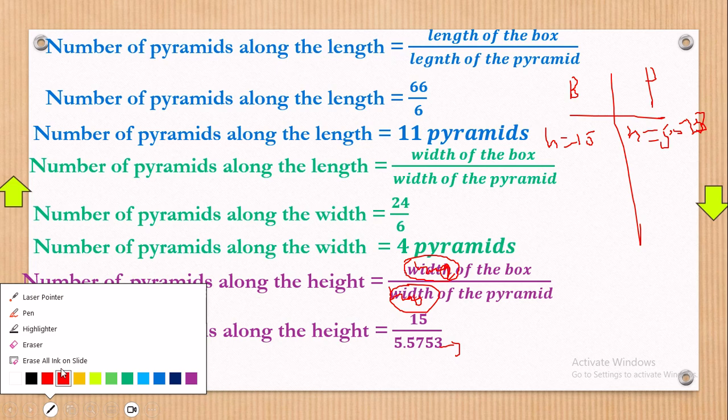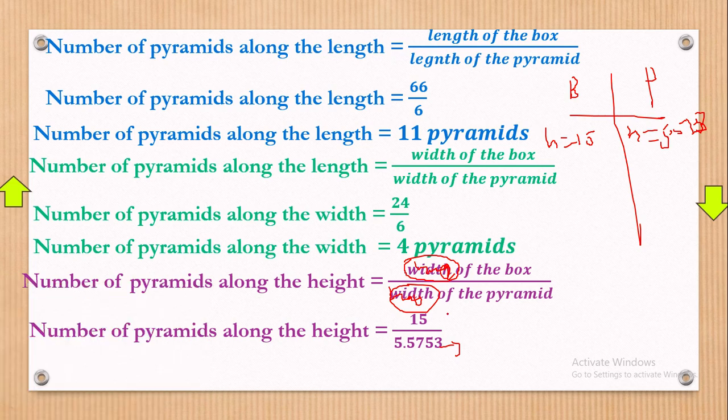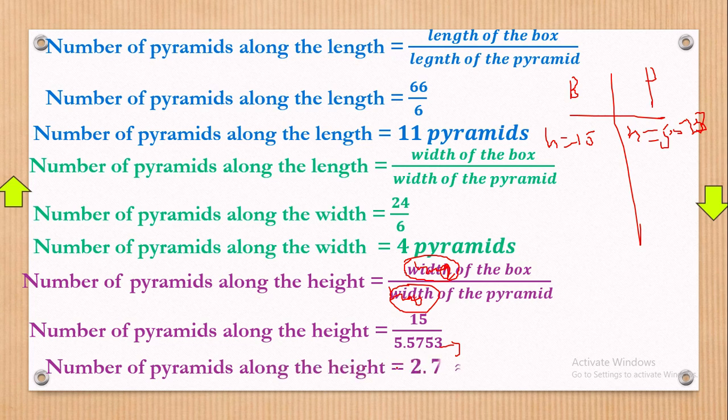Now with that, what answer shall we get? The number of pyramids is equal to 2.7. One would wonder, why am I approximating it to 2? When you're just calculating, if it is 2.7, you will see that the rough approximation would be 3. It's a bit acceptable, yes, but you cannot do that on the final answer. If you're still calculating along the length, the width, the height, then you always leave the number the way it is, because this point means that those are decimals, those are broken pieces.